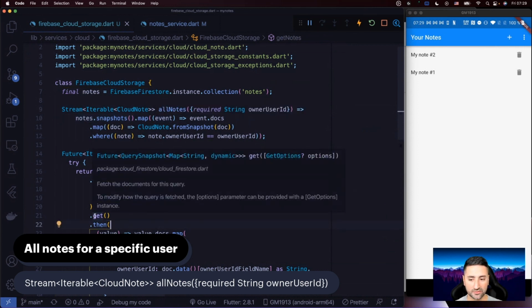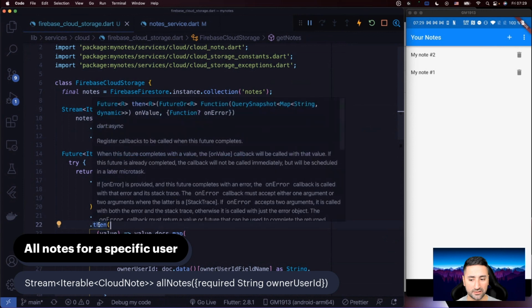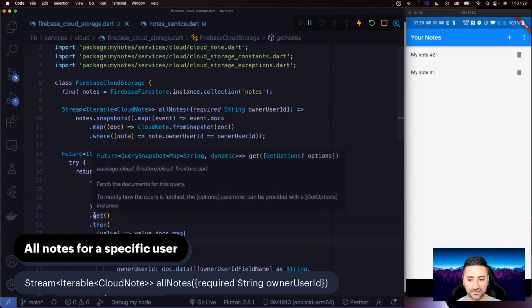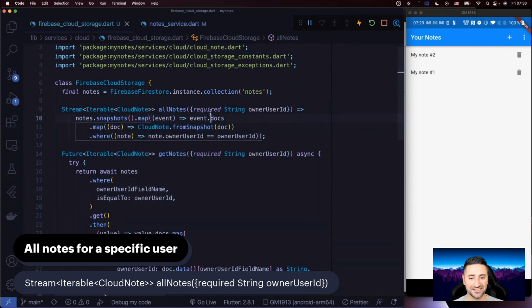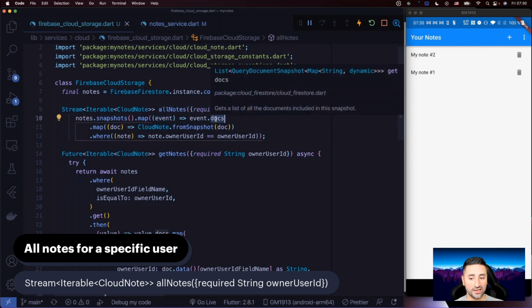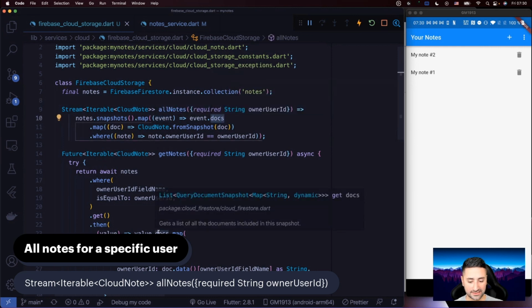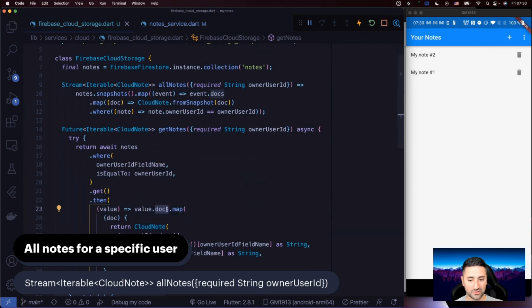Remember query snapshot from here? Remember query here, inside the get. So after this point, it's literally what we did in the get notes. It's saying that, okay, here is a query snapshot. And then we're saying, okay, there are documents in there. And that's exactly what we were doing in here. There's documents in the query snapshot, and then we're mapping every document to a cloud note.